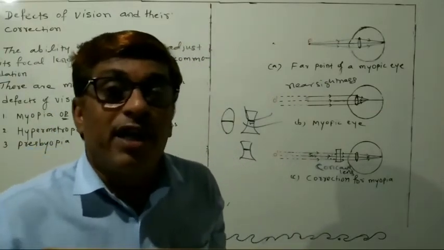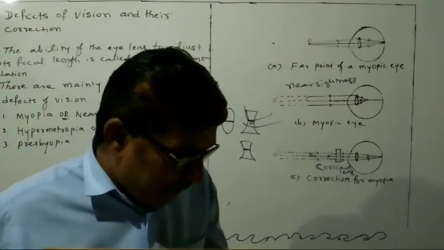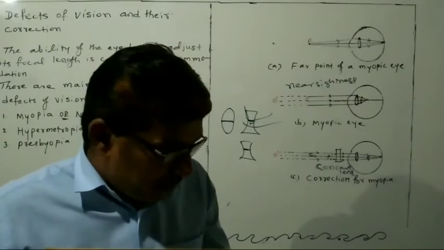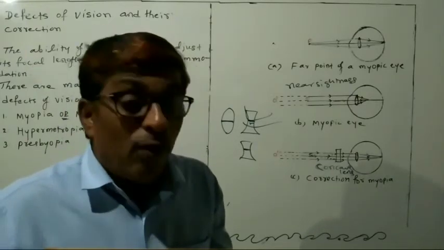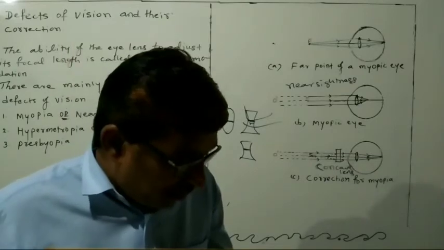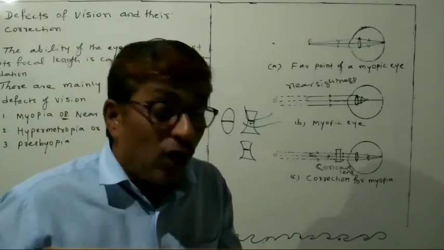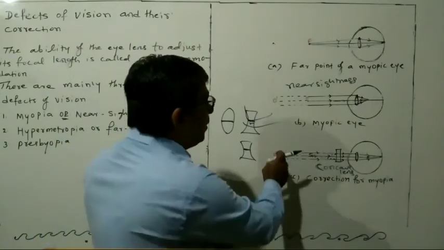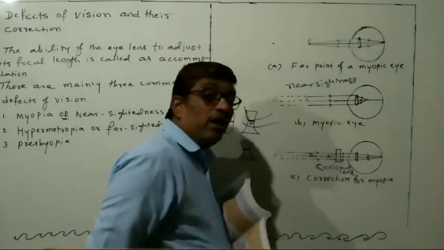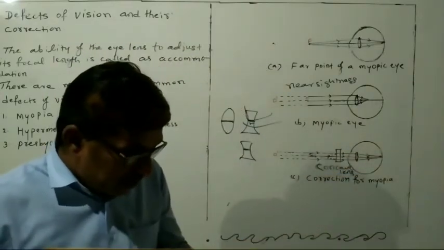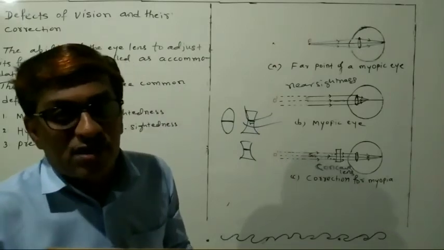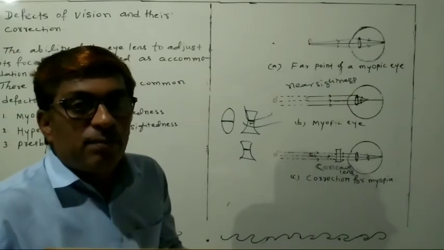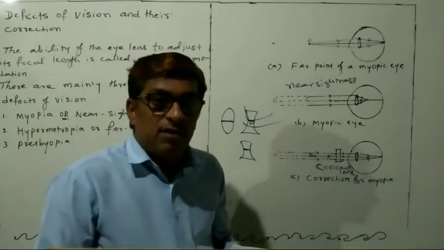In this way you can avoid the confusion also. So a concave lens of a suitable power will bring the image back onto the retina, and thus the defect is corrected.